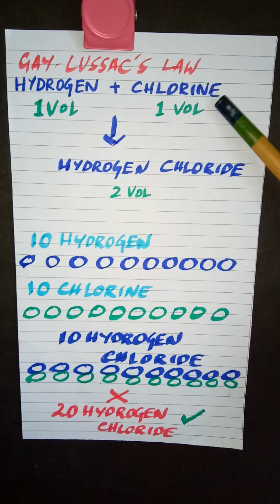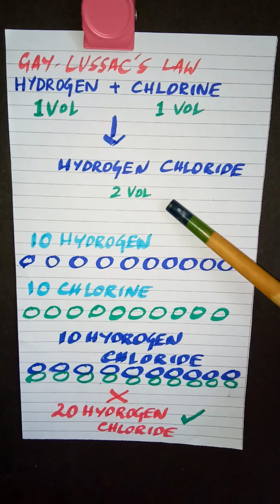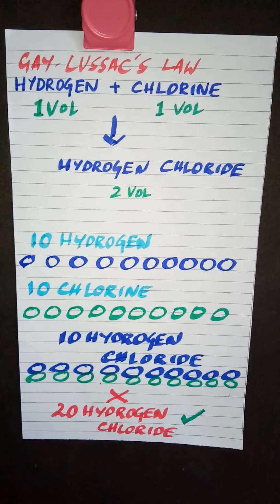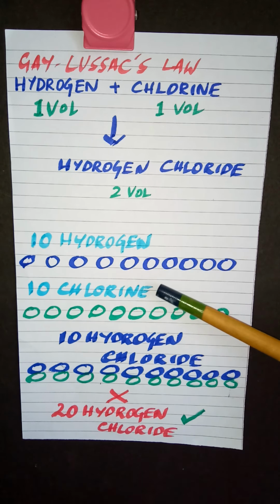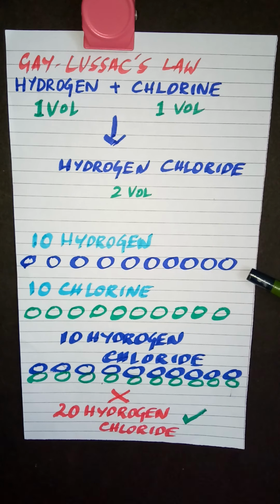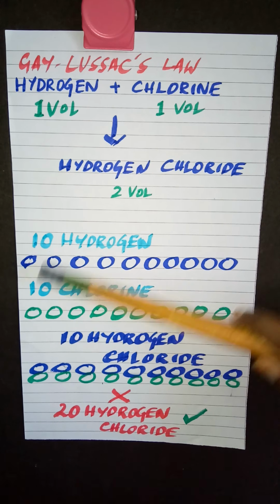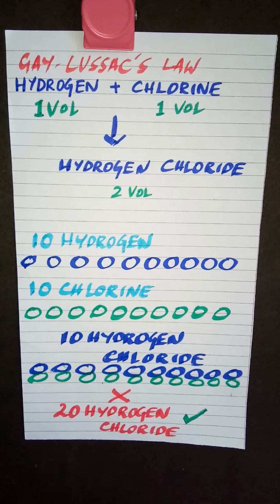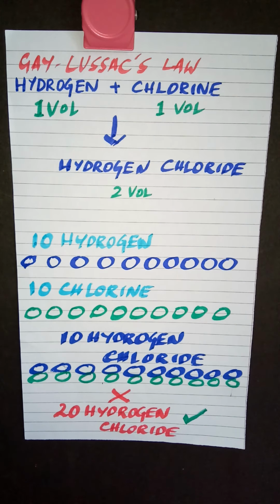Hydrogen combines with chlorine to give hydrogen chloride. So one volume of hydrogen always combines with one volume of chlorine to give 2 volumes of hydrogen chloride. To put it in a simple way, suppose I'm taking 10 hydrogen and 10 chlorine. See, I've written 10 circles of hydrogen, 10 circles of chlorine. So when they combine, I should get 10 hydrogen chloride. But I'm getting 20 hydrogen chloride, which means one volume of hydrogen combines with one volume of chlorine to give 2 volumes of hydrogen chloride.